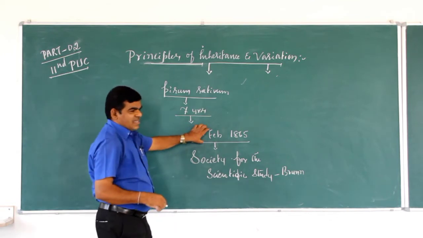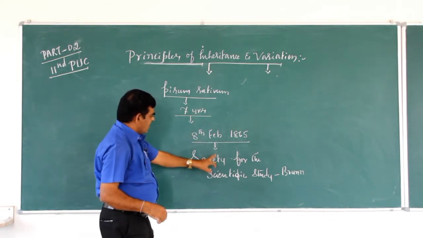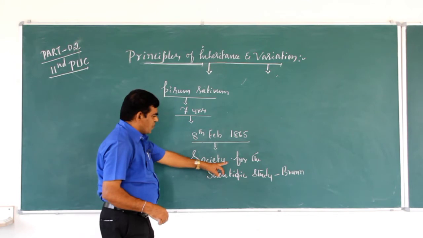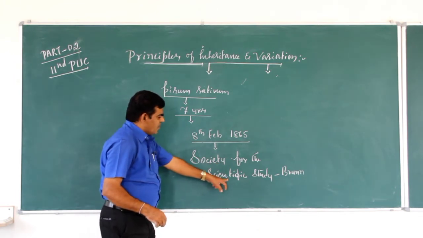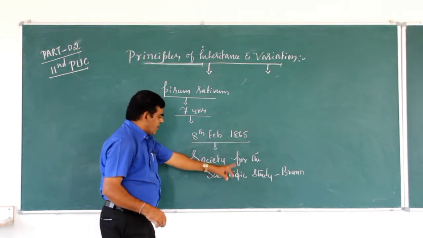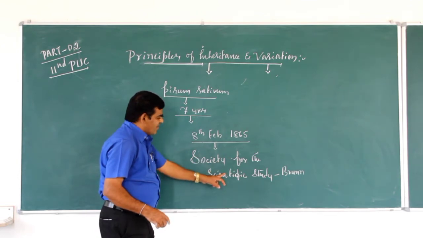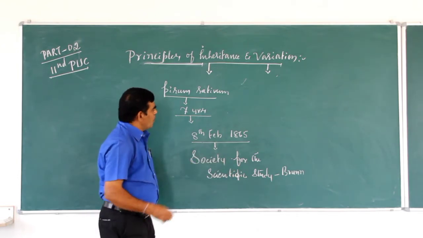The results were published by the Society for the Scientific Study.